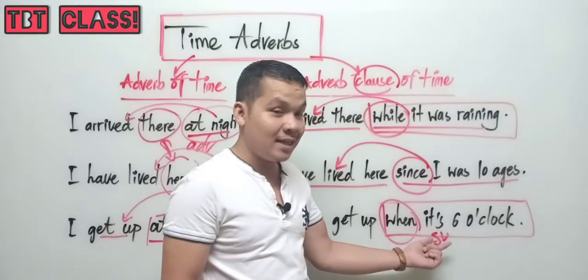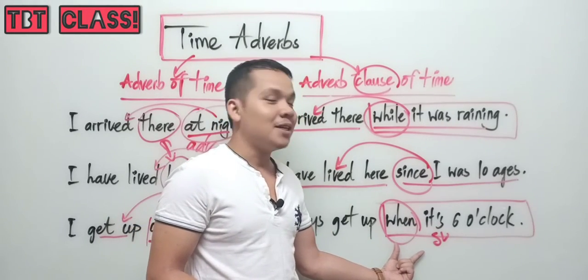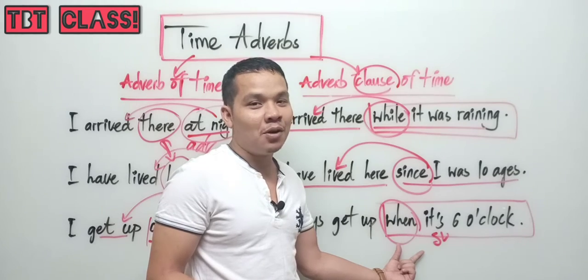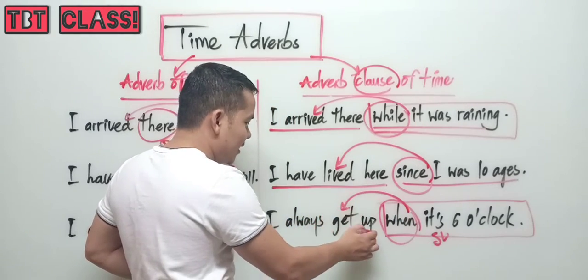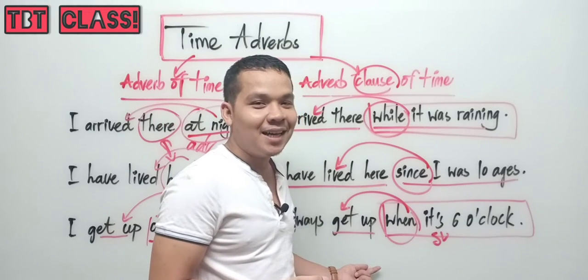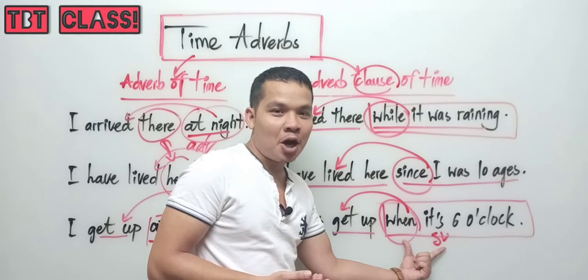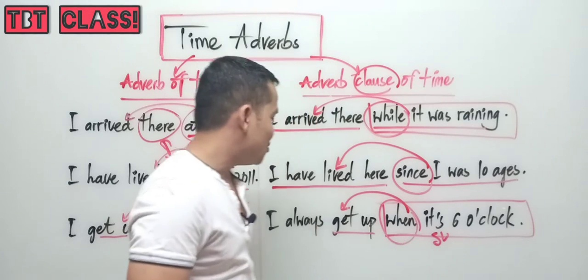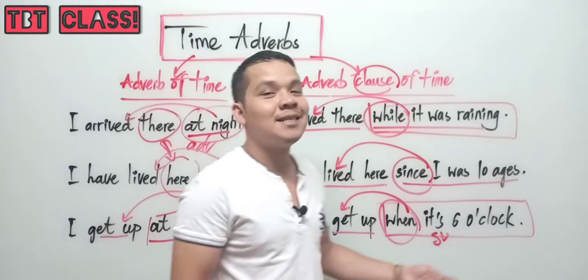So we call this a dependent clause functioning as an adverb, an adverb clause. We use this adverb clause to modify get up, which is a verb. This adverb clause is the answer to the question when. So when do you always get up? I always get up when it's 6 o'clock.